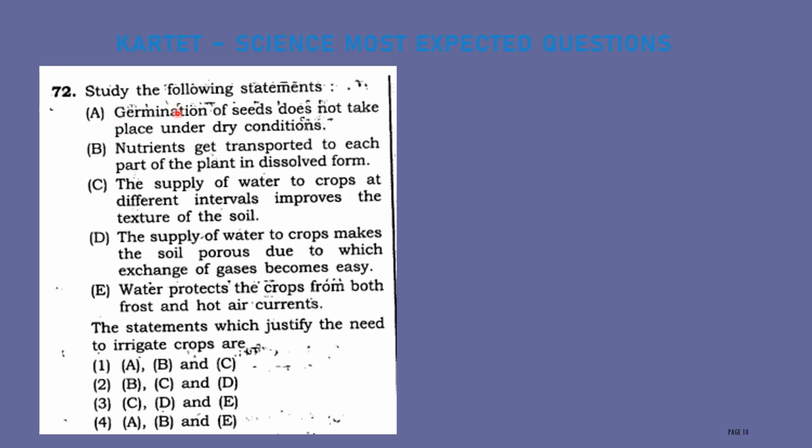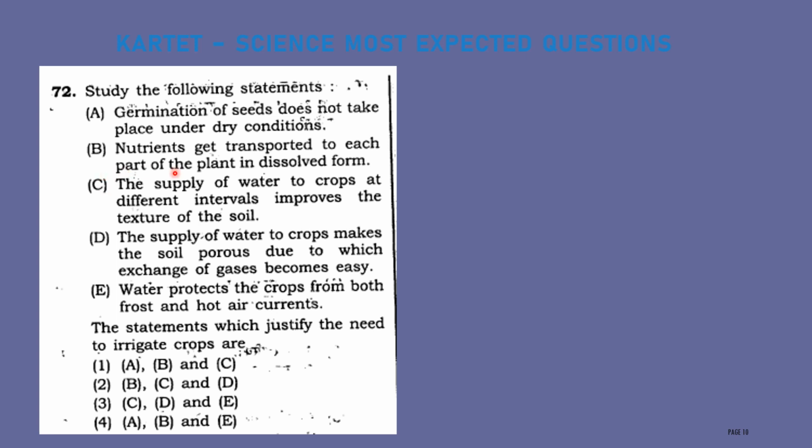Okay, next question. Study the following statements which justify the need to irrigate crops. Option A, germination of seeds does not take place under dry condition. This statement is correct because germination of seeds occurs in the presence of water and air. If it is dry, germination will not take place.